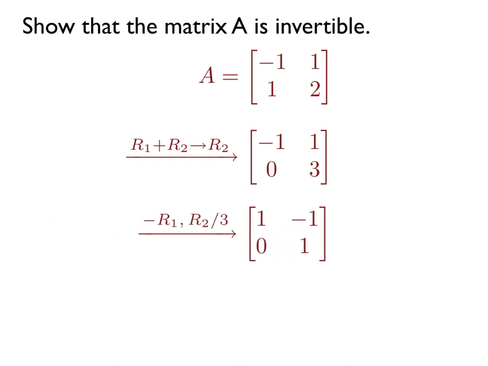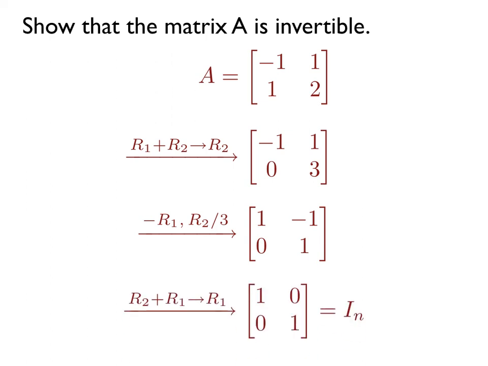Our second elementary row operation will divide the first row by -1 and the second row by 3, giving us 1, -1; 0, 1. And as our last elementary row operation, we will take row 2 and row 1, combine them, and that will give us a new row 1. Now our matrix has been changed into 1, 0; 0, 1, which is the identity matrix for 2 by 2 matrices.